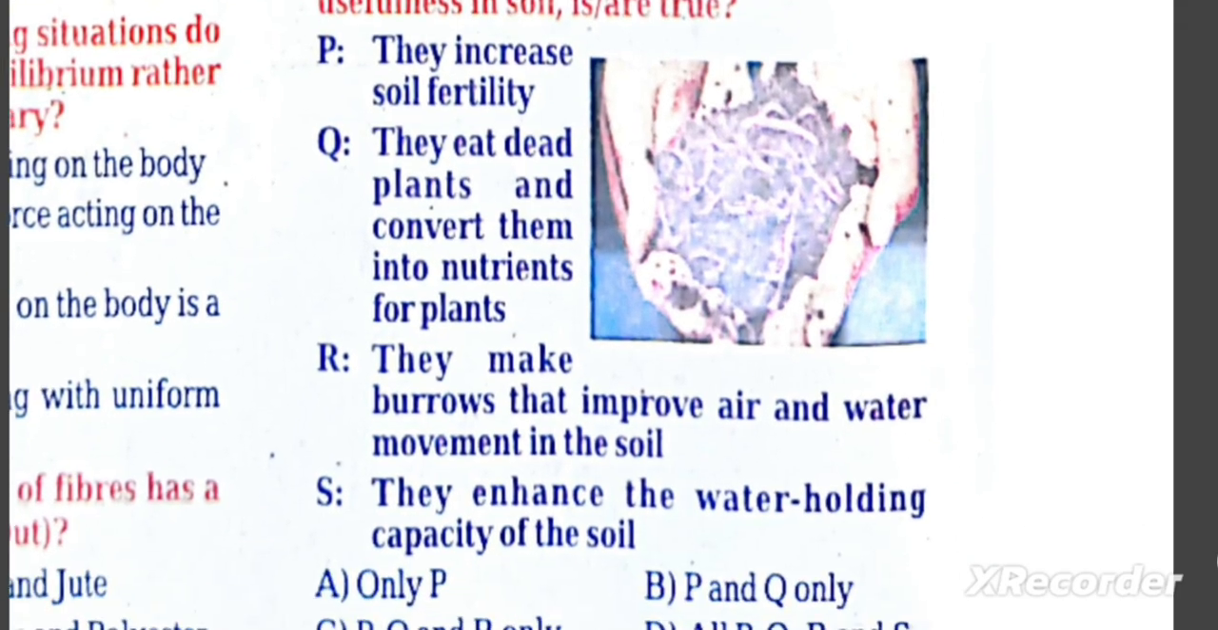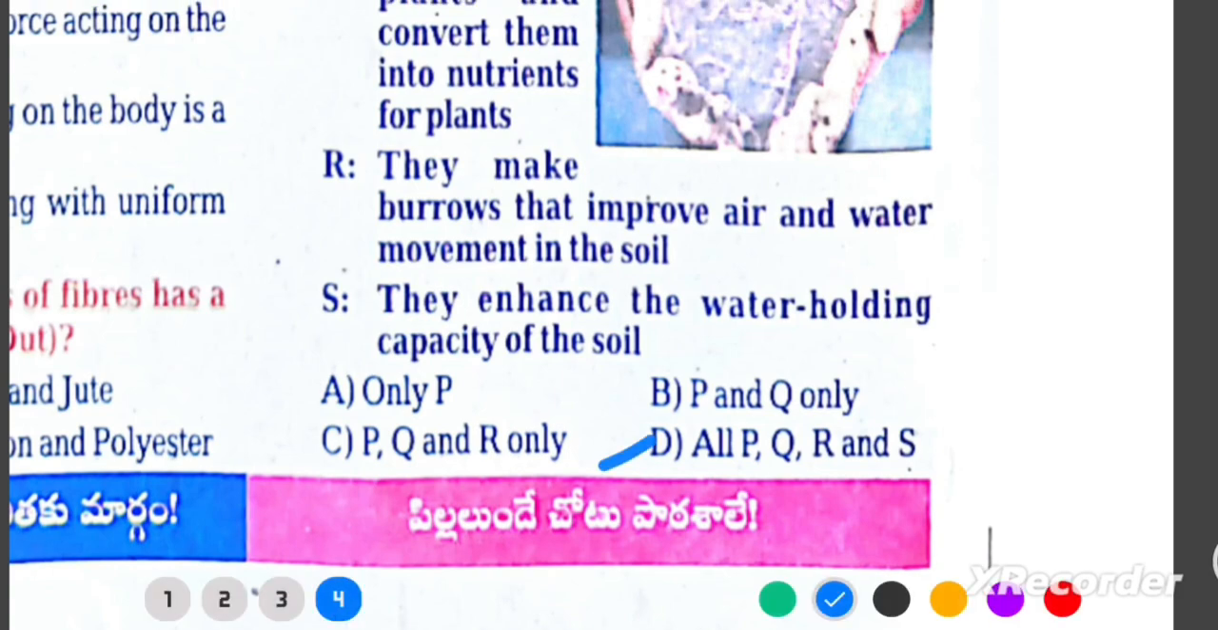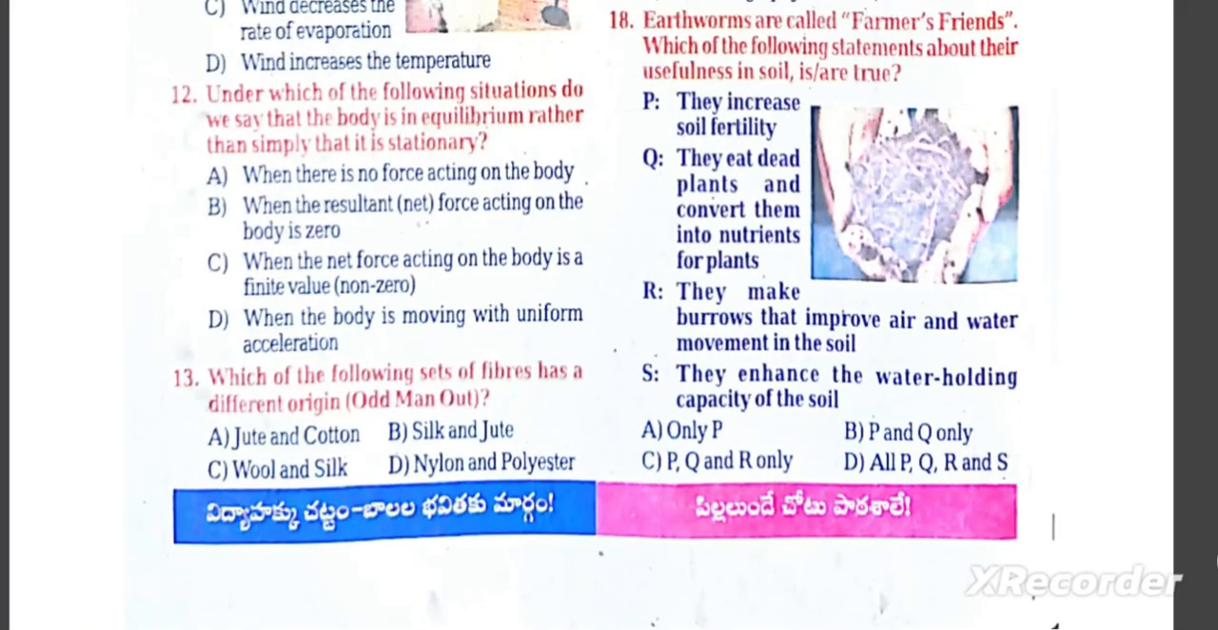R. Make burrows, improving air and water flow. S. Enhance water holding capacity. D. All P, Q, R, and S explanation. All statements are correct. Earthworms decompose organic matter (Q), enrich the soil, aerate soil (R), and improve moisture retention (S). Final answer summary, page 2: C, B, A, B, B, A, B, A, C, D.